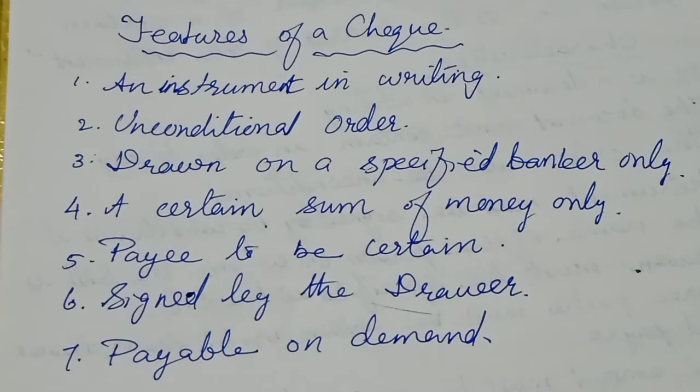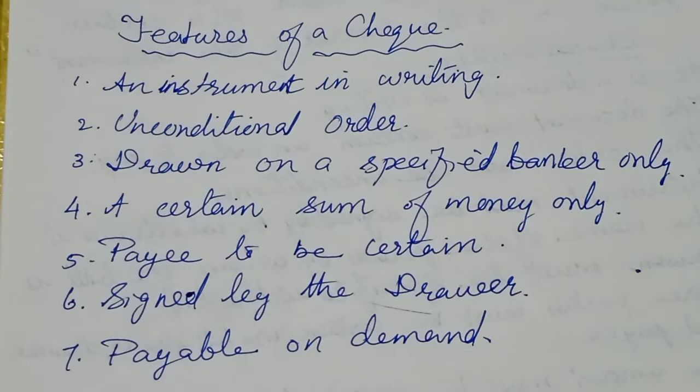Then the payee should be certain, here that is a bank. Then it should be signed by the drawer. Each and every check should be signed by the drawer, the one who draws the check. That should be payable on demand only. So these are all the various features of check.